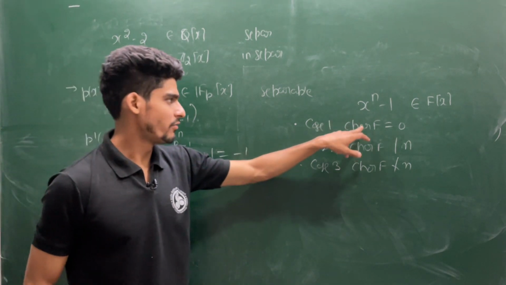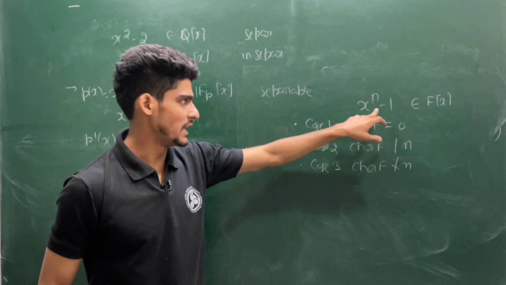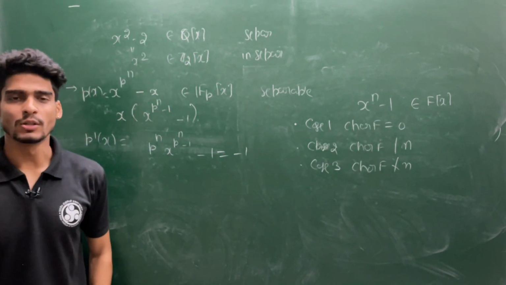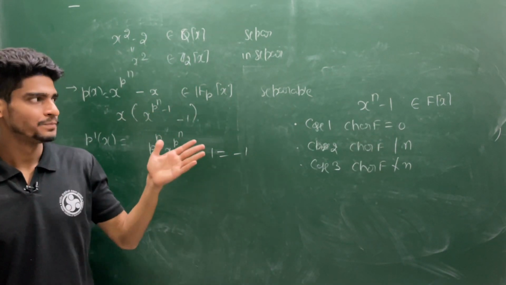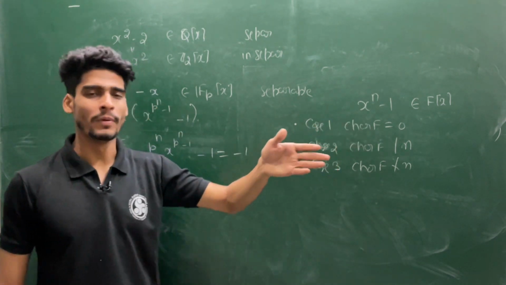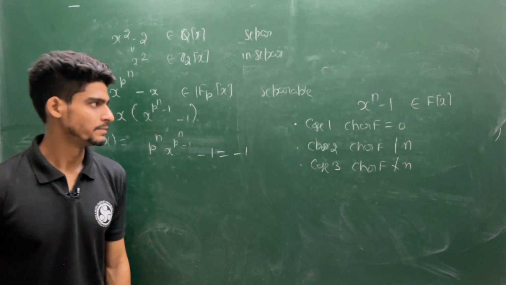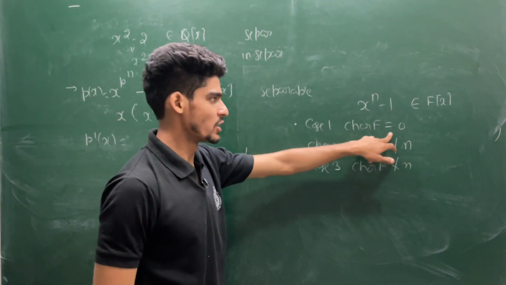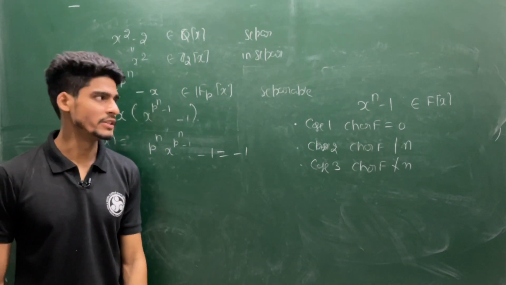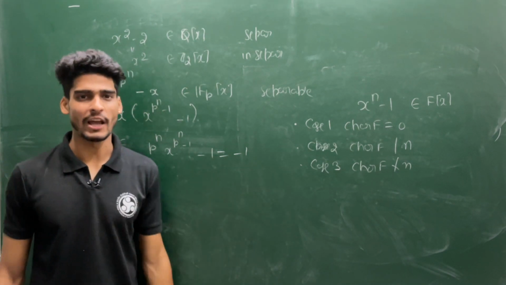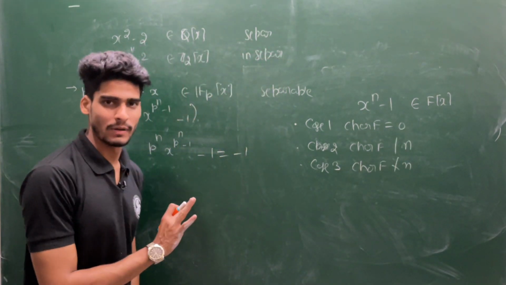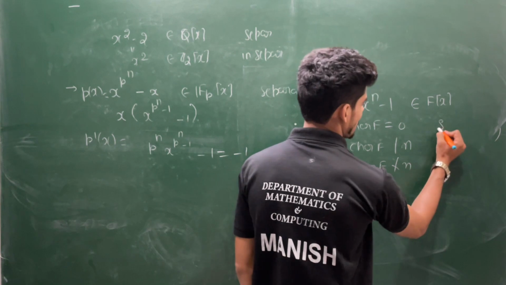See, if characteristic of F is 0, then you have seen the roots of this equation form the nth roots of unity, and those are all distinct, that we have already seen, because they form a group, and in a group every element is distinct. So if characteristic of F is 0, then it has n distinct roots, that is 1, zeta_n, zeta_n squared, zeta_n cubed, up to zeta_n to the power n minus 1. So it has distinct roots, meaning no root is a multiple root. So it is separable for this case.